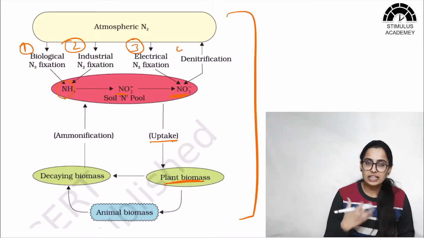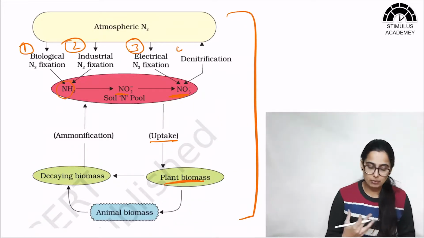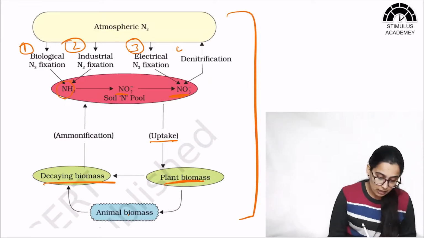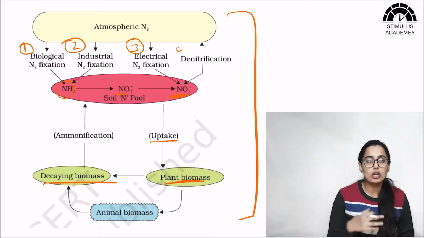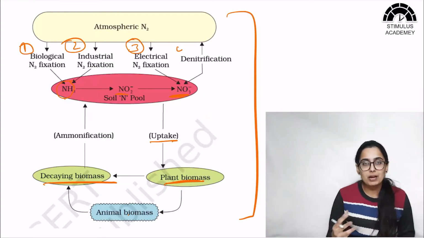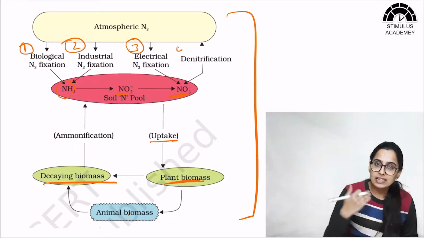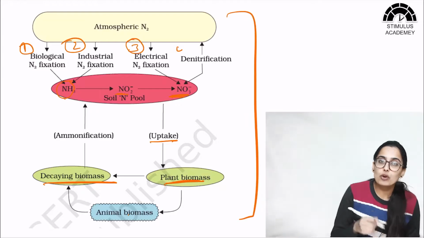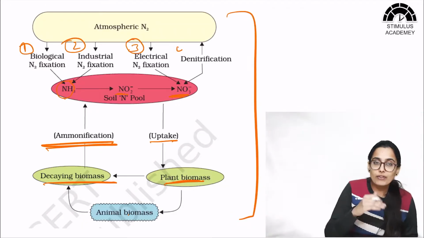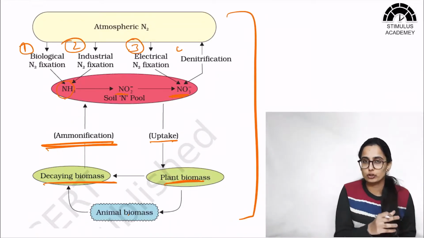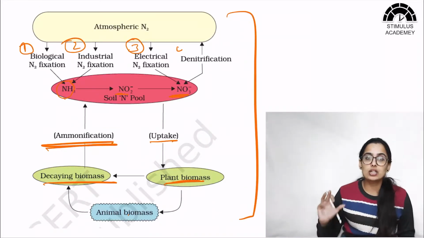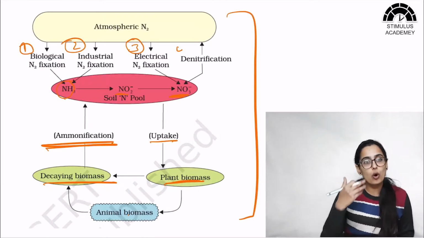After that, when animals eat plants, it will become a part of animal biomass, and then when these plants and animals die, it becomes a part of the decaying biomass. This decaying biomass will be acted upon by microbes, which will release the fixed nitrogen, resulting again in the formation of ammonia. This process of ammonia formation from fixed nitrogen is known as ammonification. So we can say that nitrogen fixation and ammonification are just opposite events.